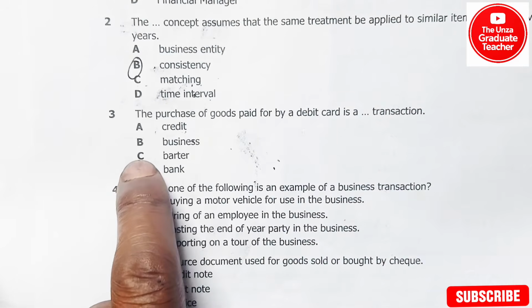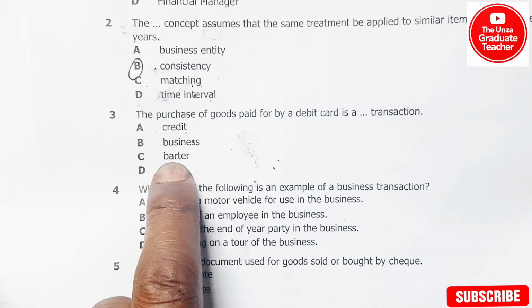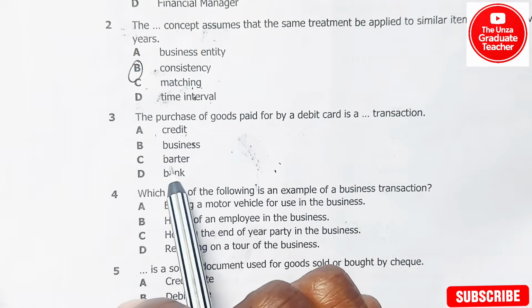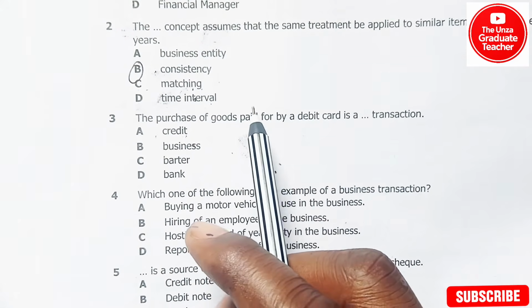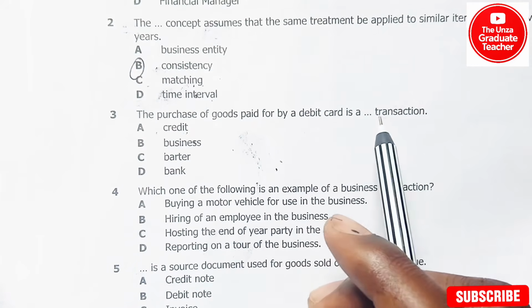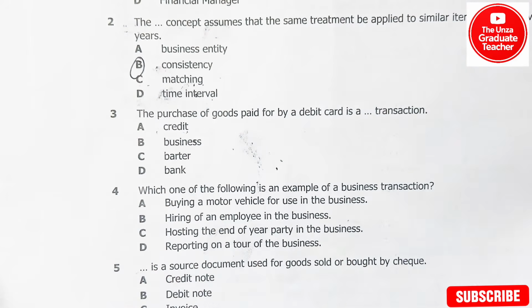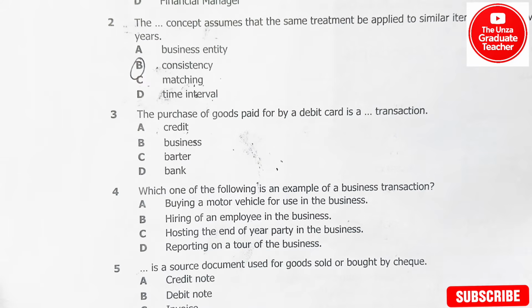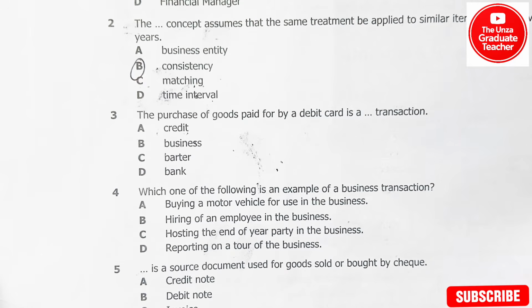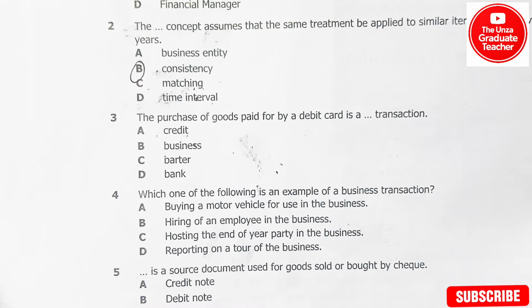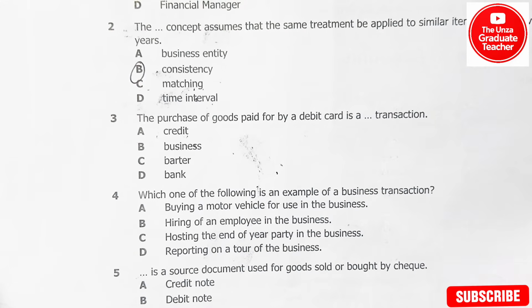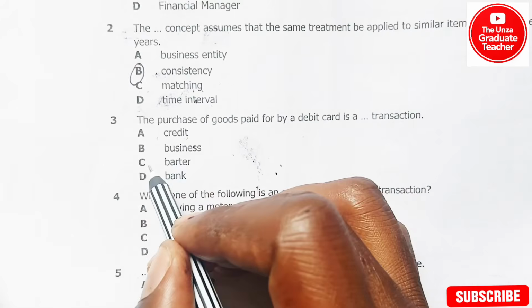So we will check C, barter, first. When you are talking about barter, what you need to understand is that barter can never be the answer to: the purchase of goods paid for by a debit card is a dash transaction. So this one can never be a barter transaction. A barter transaction is the exchange of goods without money. That means it can be goods or services, or an exchange of goods for goods, like you exchange a bag of maize meal for a bag of rice. That's a barter transaction.